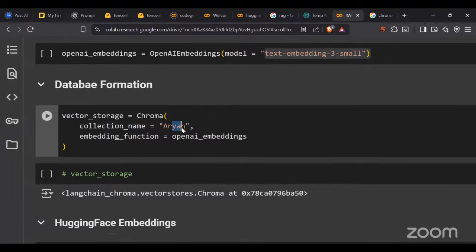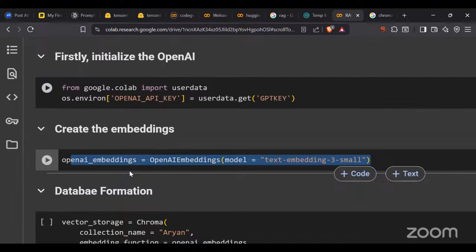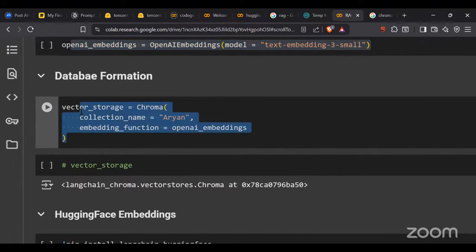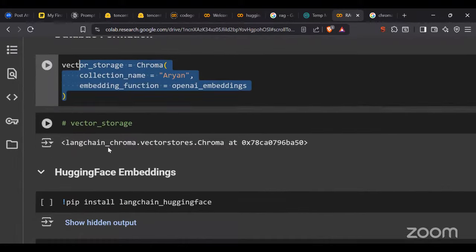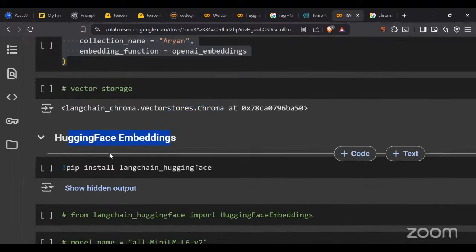I'm using the collection name as RN, and for the embedding function I'm going to use OpenAI embeddings, because I have created a text-embedding-3 model, which is going to embed the text into vector data, and that vector data is going to be passed to my model, right? So database formation we have done. This is my LangChain Chroma vector store I'm getting. These are our values. Now I'm going to import my Hugging Face embedding.